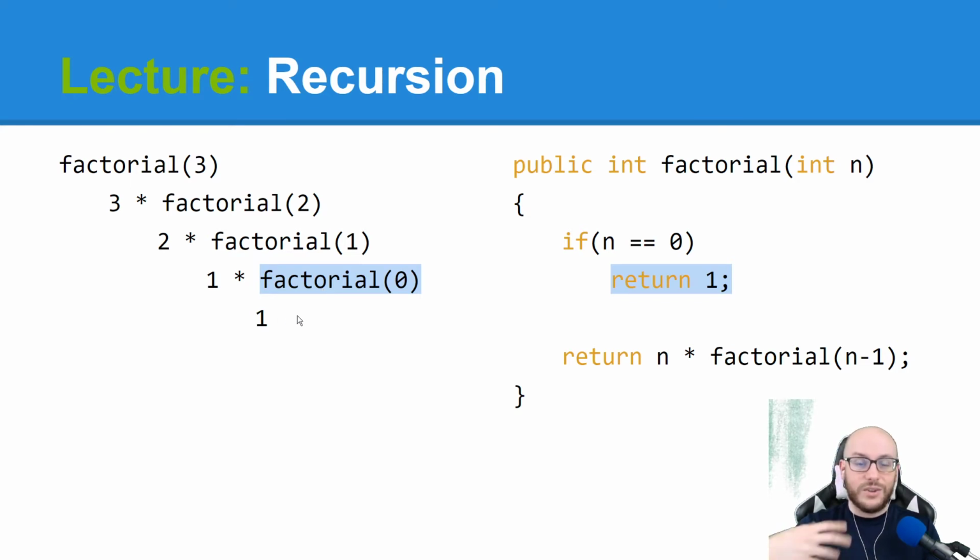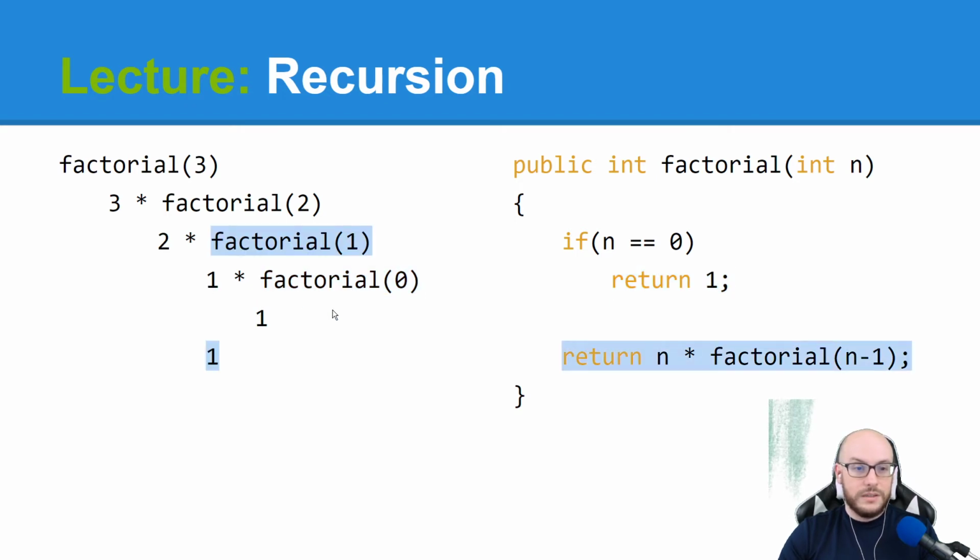I can now start solving everything. I know what factorial of 0 is now. It's 1. So this means that I can solve factorial of 1. It is 1 times 1, or 1. I can now solve factorial of 2. It's 2 times 1, or 2. I can now solve factorial of 3. It's 3 times 2, or 6. And that's how it works. Notice that the last call to be added to the call stack is actually the first one to be processed. And then we can work our way backwards and finish it out.